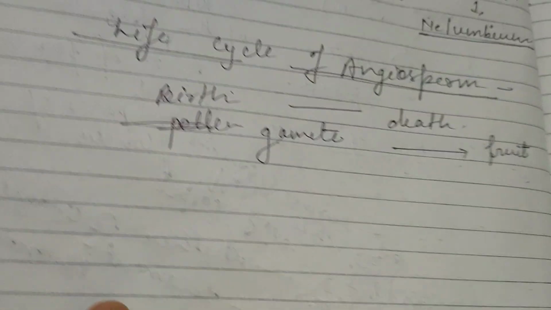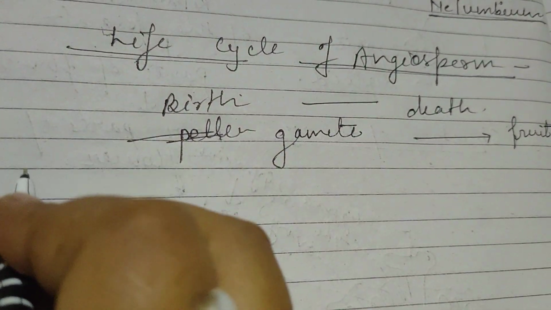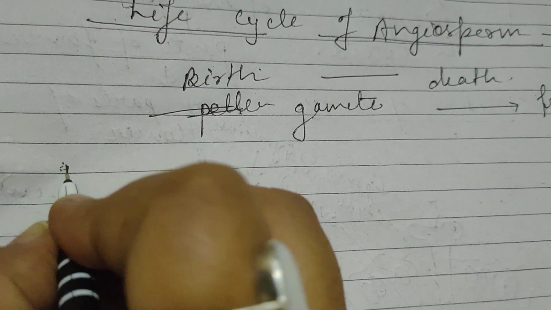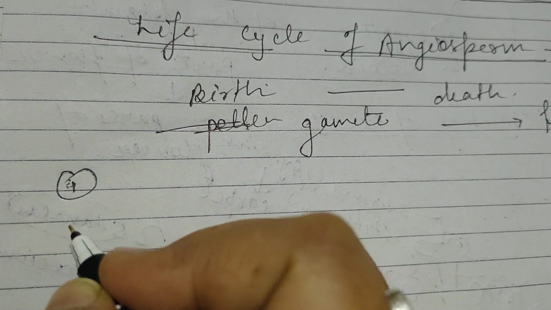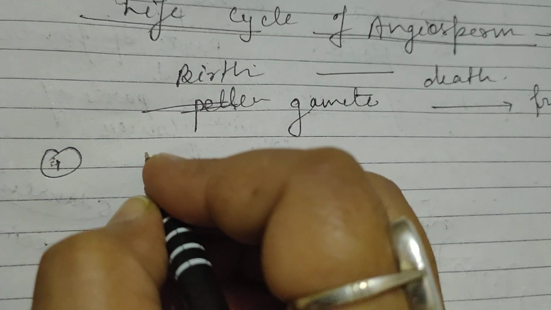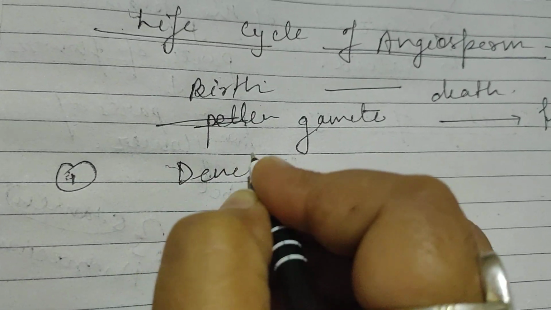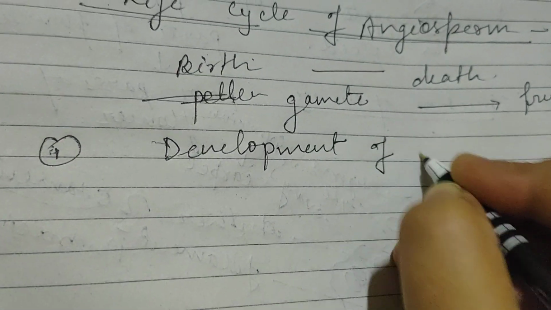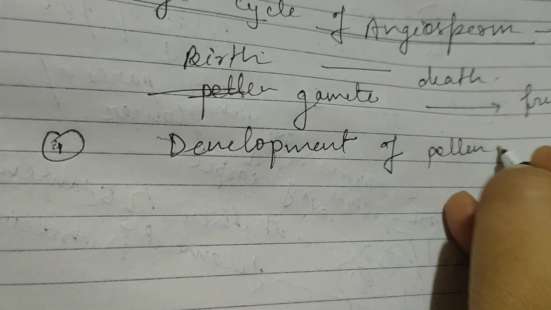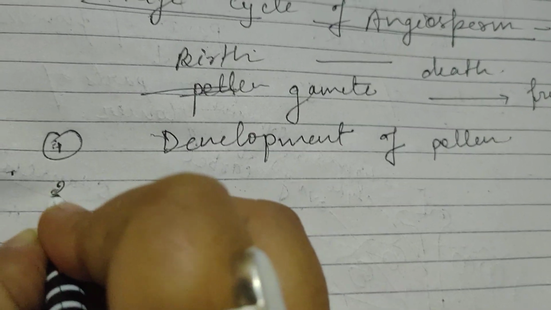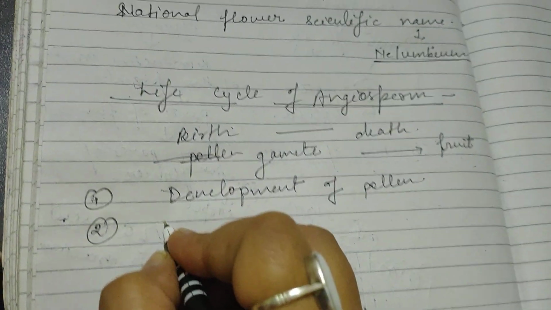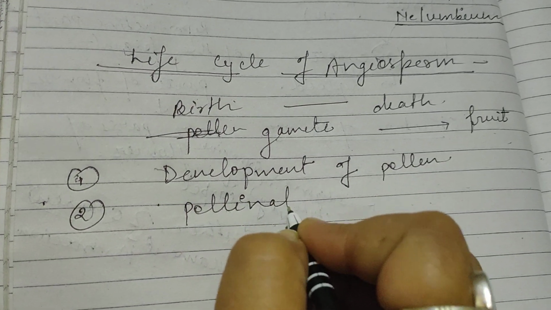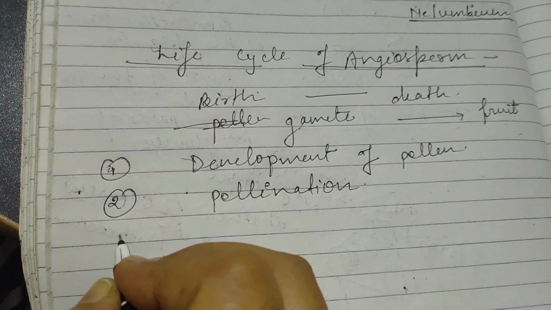Okay, in the life cycle of angiosperm, there are so many points involved. The first very important point is development of pollen. Second important point is pollination, events of pollination.